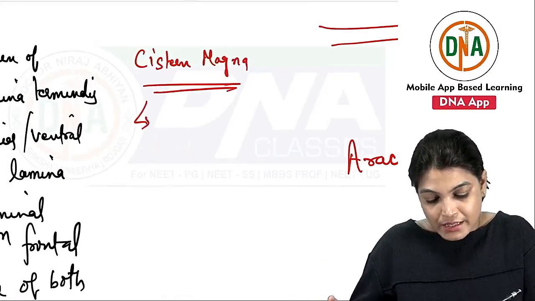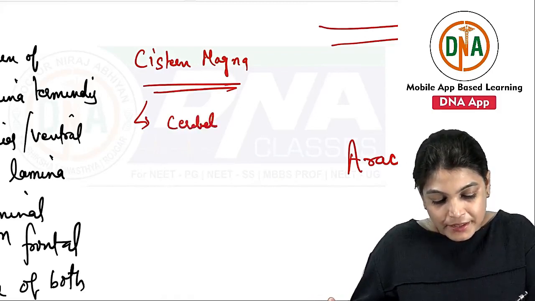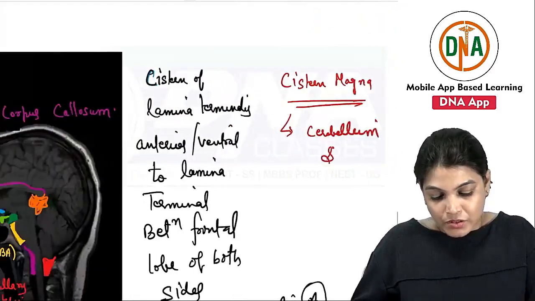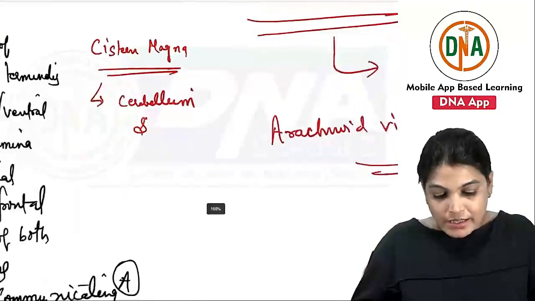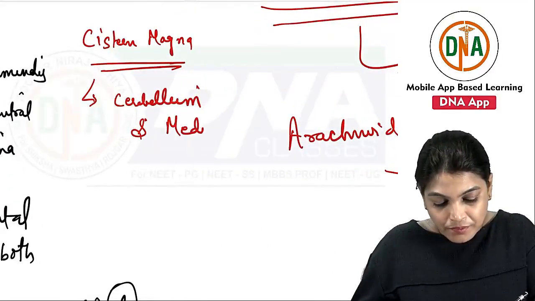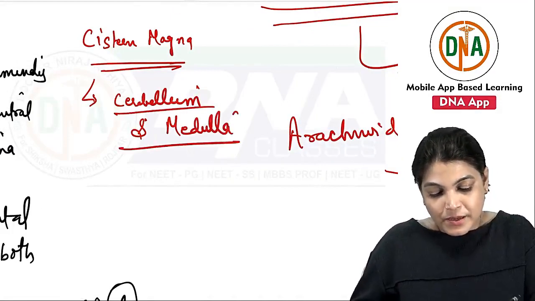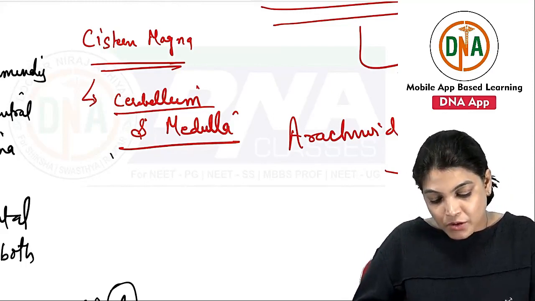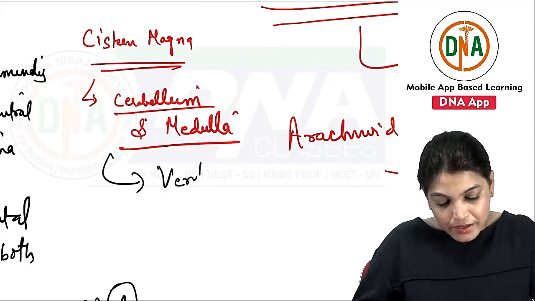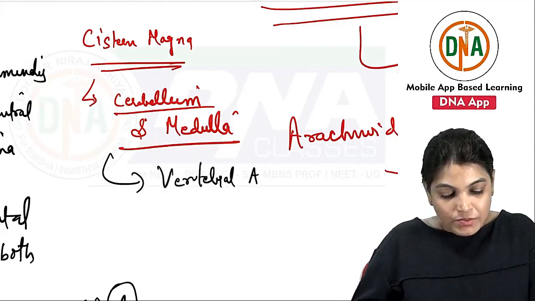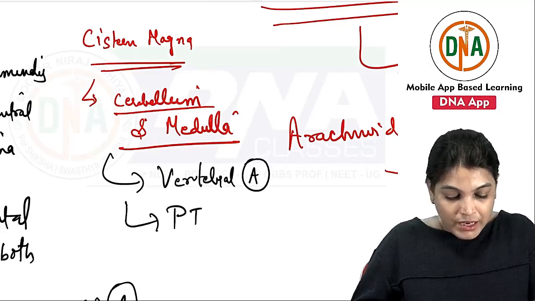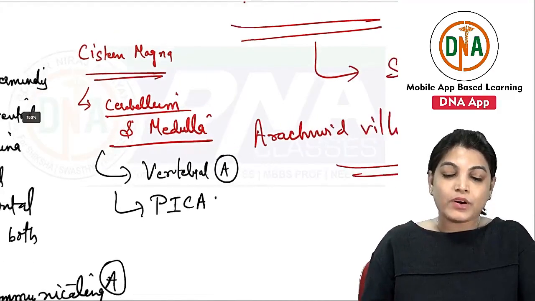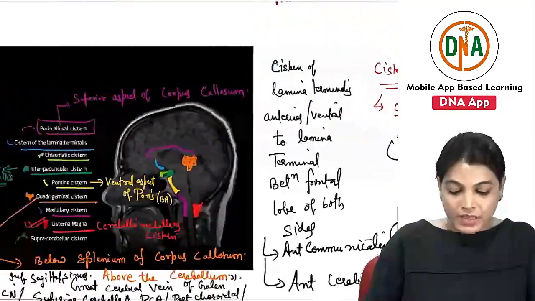is located in a space between the inferior aspect of the cerebellum and the medulla. And what it contains is important. It contains the vertebral artery and the PICA artery. PICA means posterior inferior cerebellar artery. So it contains the vertebral artery and the posterior inferior cerebellar artery.